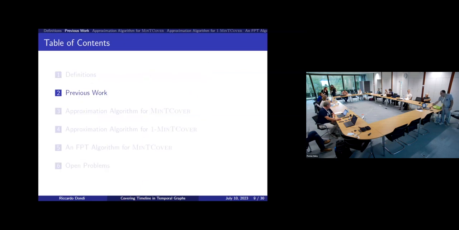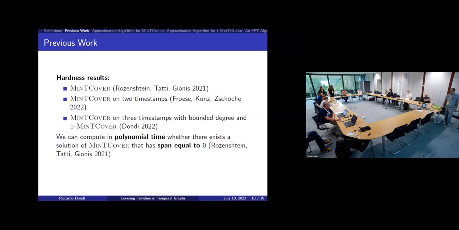Okay, so previous work about this problem and related problems. The problem was introduced by Rosenstein et al., and they showed that the problem is NP-hard in the general case. Then later, Froese et al. showed that the problem is hard even when the graph is defined on 2 timestamps, just 2 timestamps.